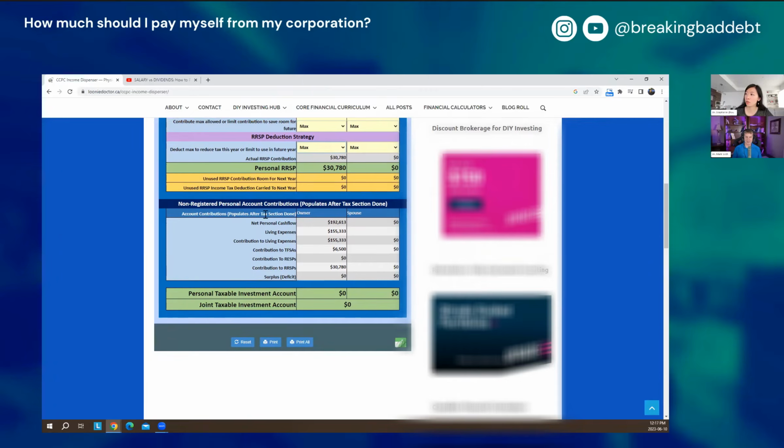So do you want to just walk me through what this means here? Yeah, so that section, it's got numbers in there right now, but it won't really be an accurate population until after we do the tax planning.